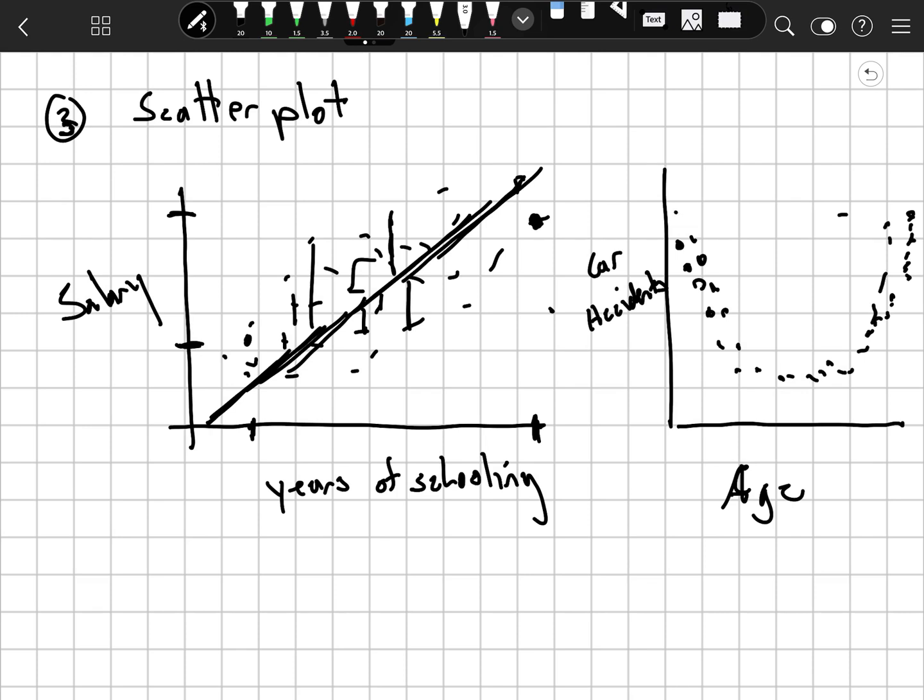Again, you could write an equation based on these data points. This would be a regression equation, and then you could put in an age and get out an idea of how likely that person is to get in a car accident. So scatter plots are coordinate planes that use data points, and this is kind of the basis for statistics.